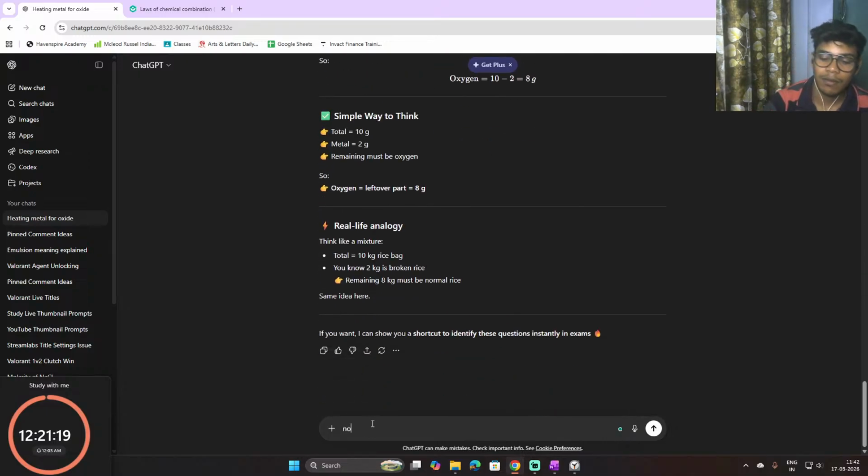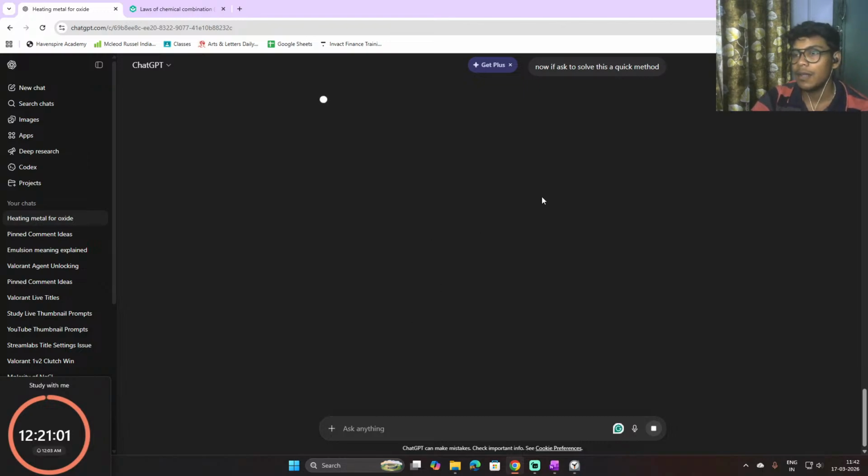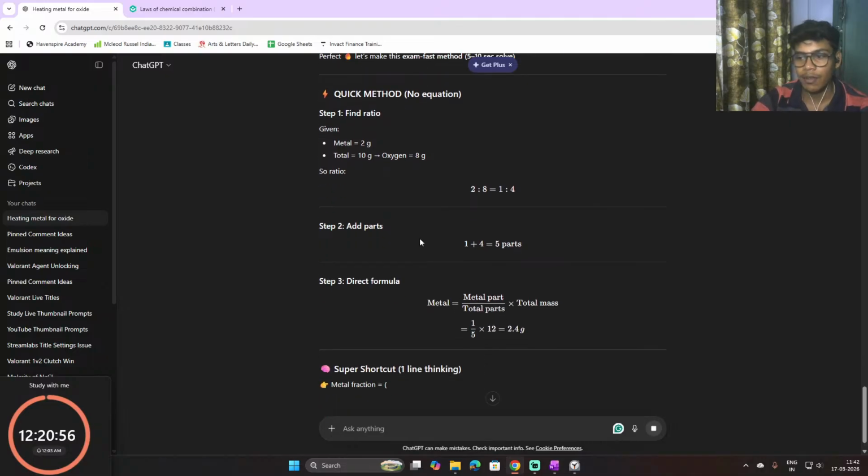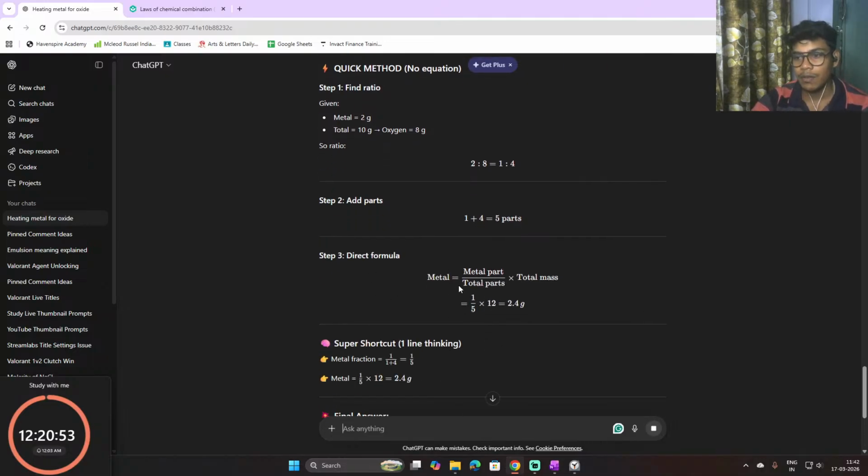Now if I ask GPT to solve this with a quick method, then see how it will answer. It will answer the same way. So the direct formula is metal equals metal part by total part into total mass.